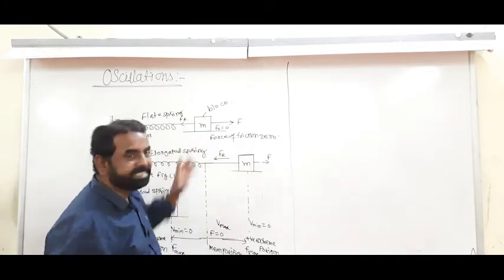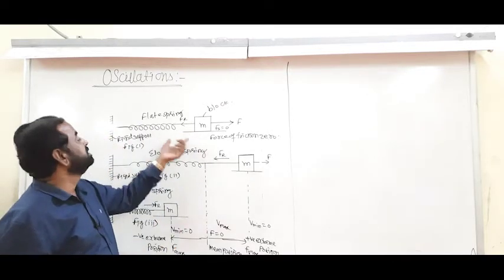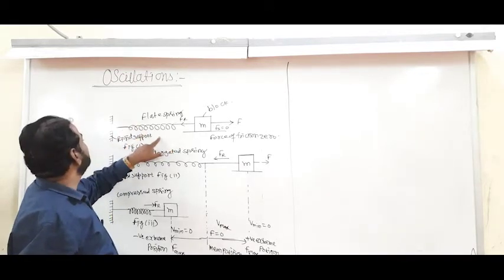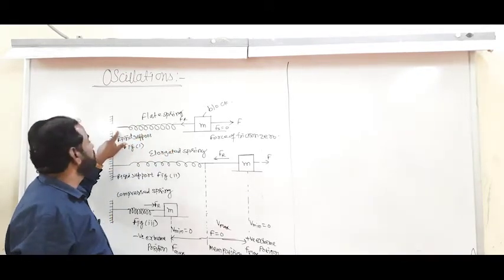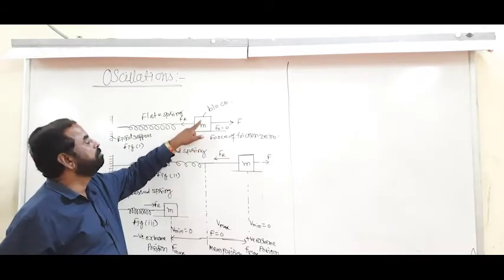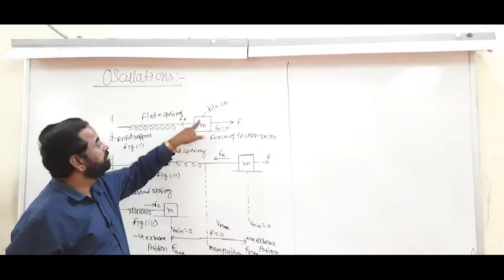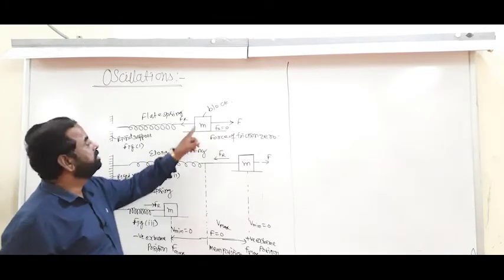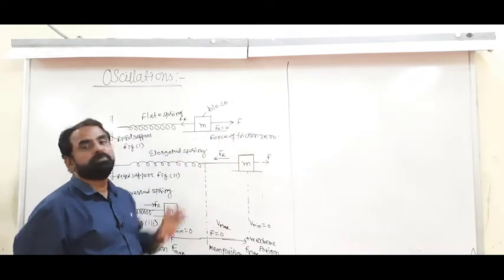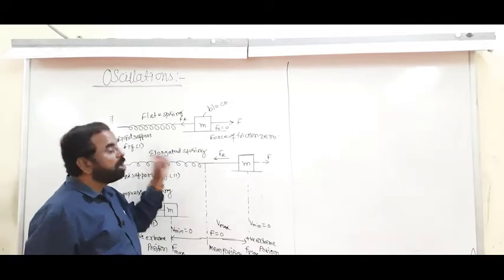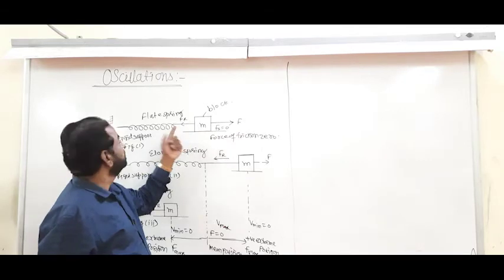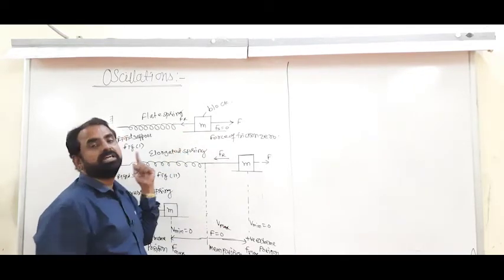What is the experimental setup? The experimental setup consists of a flat spiral spring. One end of the flat spiral spring is fixed to the rigid support, whereas the other end is connected to the block of mass M placed on a smooth horizontal surface so that the force of friction is 0. Now an external force is applied to the block so that the block moves to the other extreme position. However, at the same time the spring pulls the block towards the left.